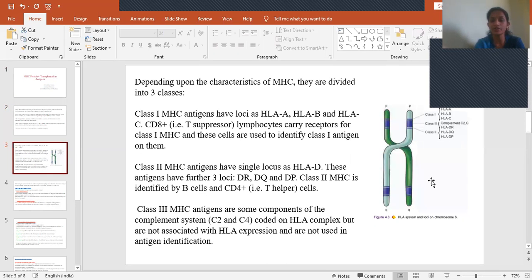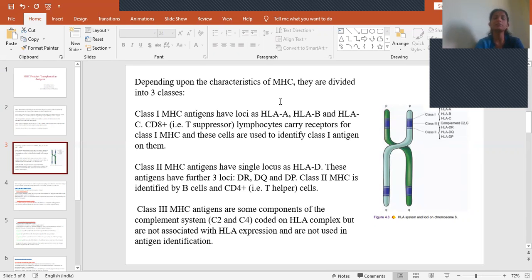This is a picture of the HLA system on chromosome 6. If you consider this as chromosome 6, class 1 has HLA A, B, C. Class 2 is located over here, and class 3 is located here. This is the short p arm, and these two are the q arms. On the short p arm, these MHC proteins are located.